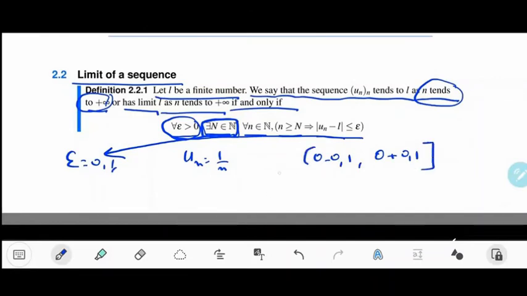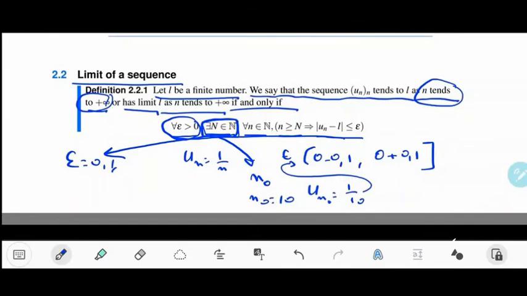So then, what is this magical index? I will call it in here n0 now, such that for any n greater than n0, un is inside this interval.